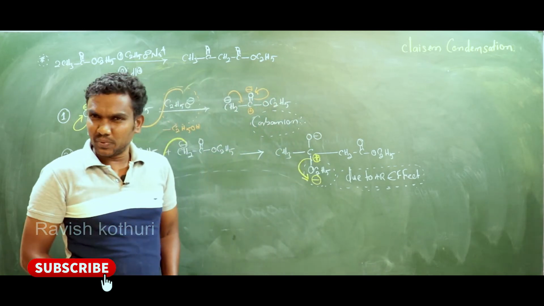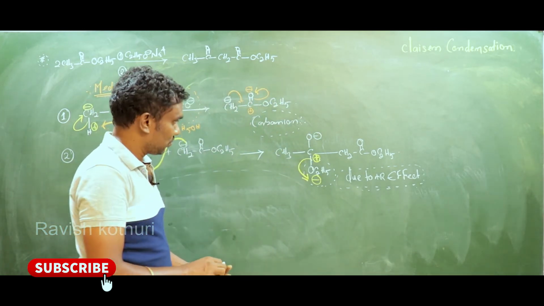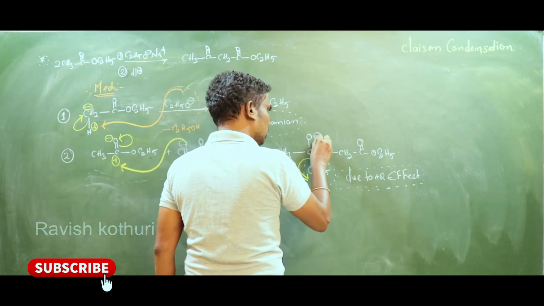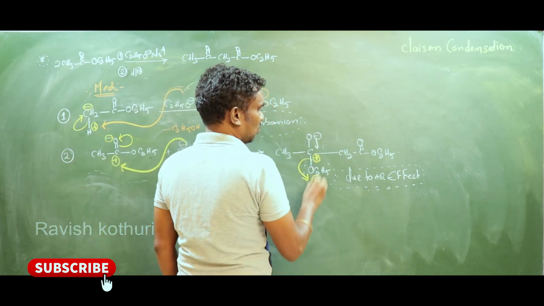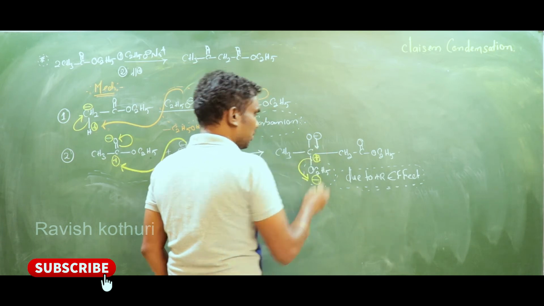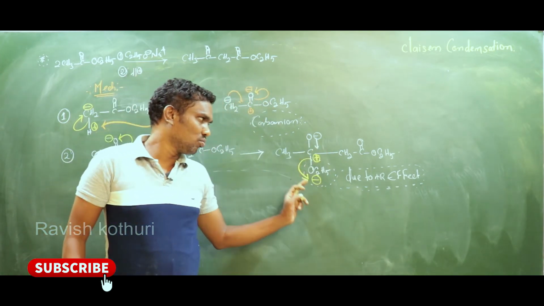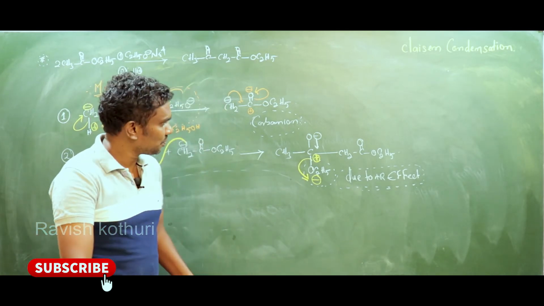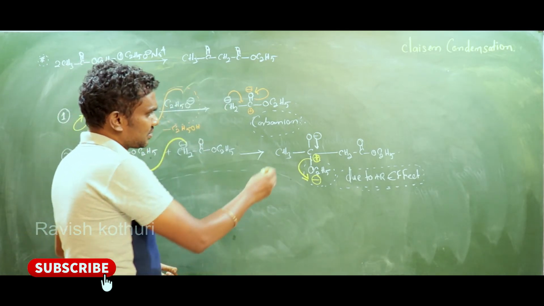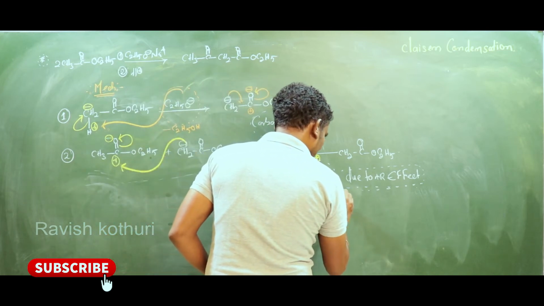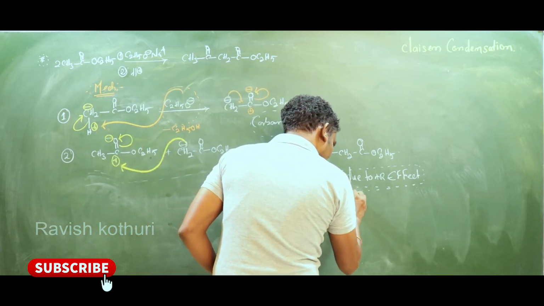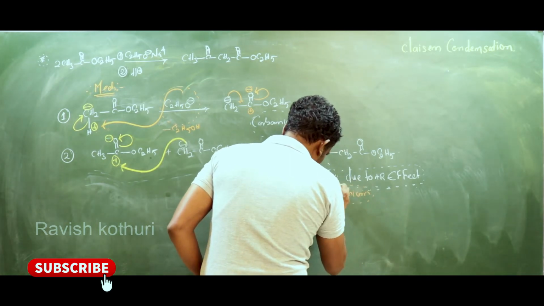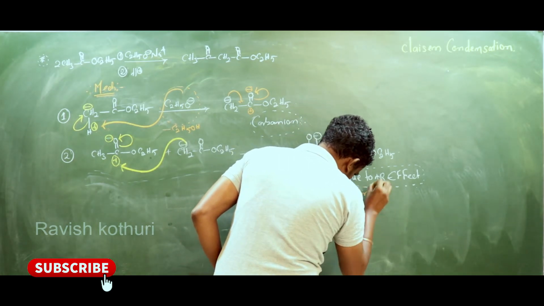Let me explain what the plus R effect means. Please be focused, just listen to my ideas. This negative charge pulls towards this carbon side, so this carbon gets more negative. That is the reason this bond breaks. That's all, my dear. Next, this is called the oxonium ion. You need not remember this name, just listen and forget.